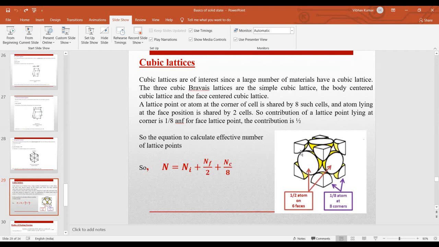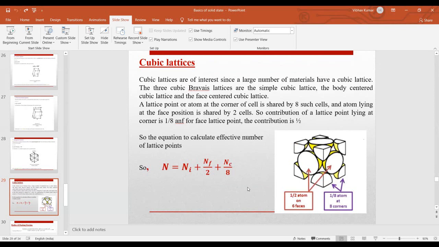1/8, because this atom will be shared by the top unit cell. If we have a unit cell situated at the top surface of this unit cell, this atom will be present at the corner of our unit cell too, right? This will also be shared by the unit cell present at the bottom side. So we can say this atom will be part of 8 different unit cells. So in this unit cell, its contribution is 1/8.